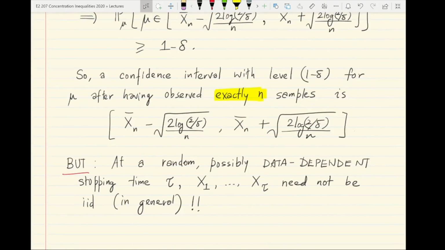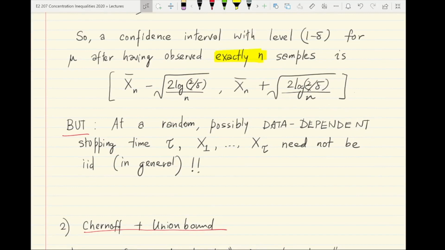But if the stopping rule actually depends on the data seen in the past, then the IID property can be completely violated. Just as an example, you can think of a rule which is quite strange, in the sense that it says, let's stop when you see a sample larger than some value, let us say 10, for the first time. It obviously means that the sequence of samples you have seen so far has the property that the last sample x tau is going to be greater than or equal to 10, and all the previous samples are by definition going to be less than 10. So this is not an IID distribution over samples x1 through x tau.